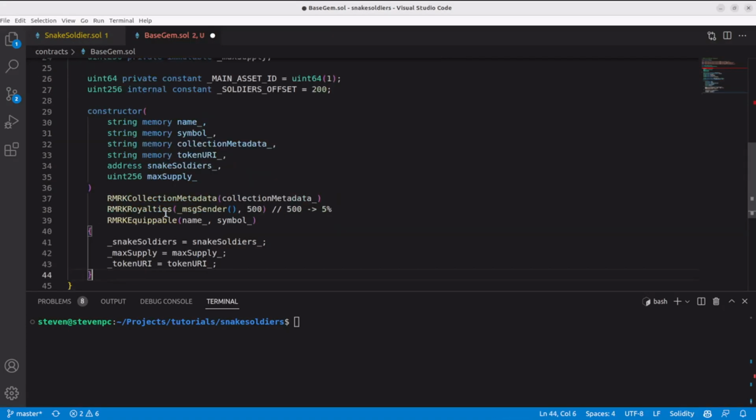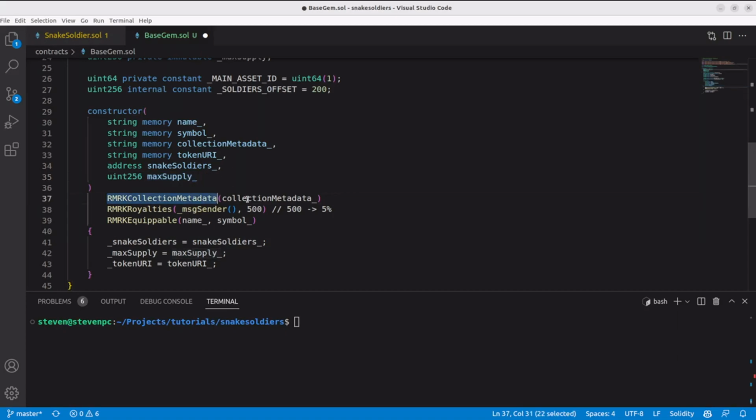Next we have our constructor. We will receive the name and symbol of the collection. This will vary according to the gem. Collection metadata and token URI will also vary according to the gem. The Snake Soldiers address will be the same for each instance of the contract, and the max supply too, which will be just the same as the max supply for the soldiers.